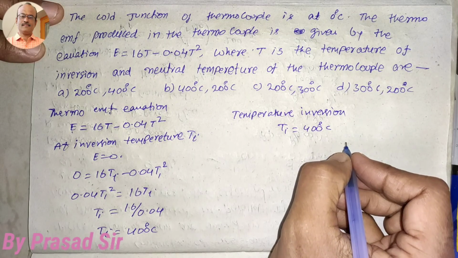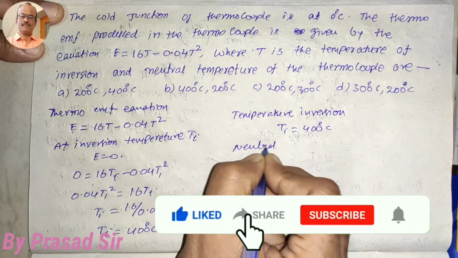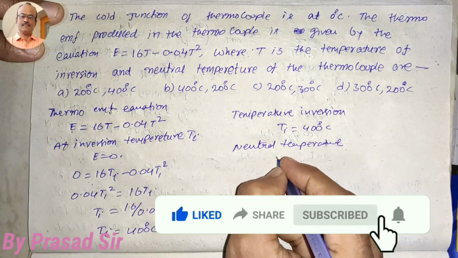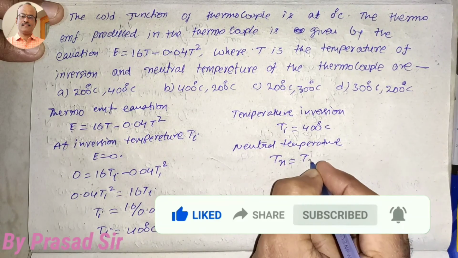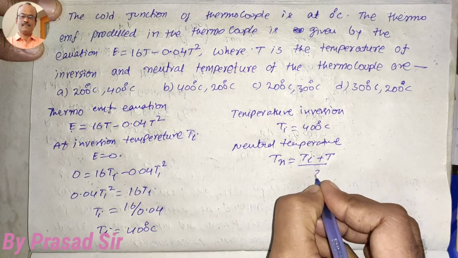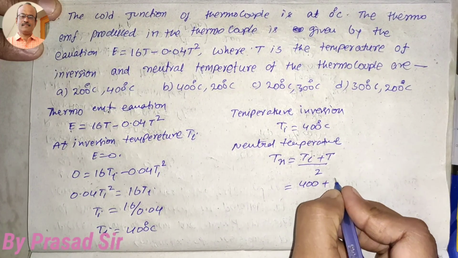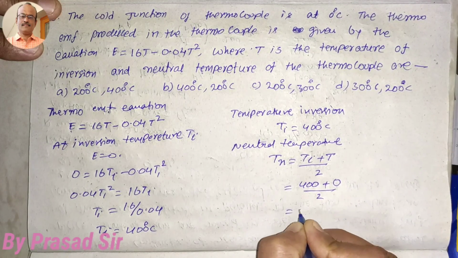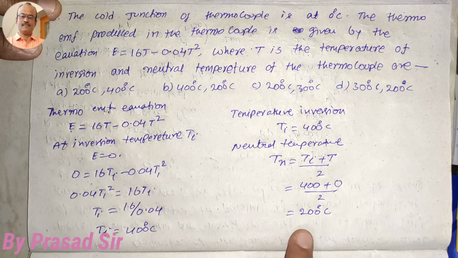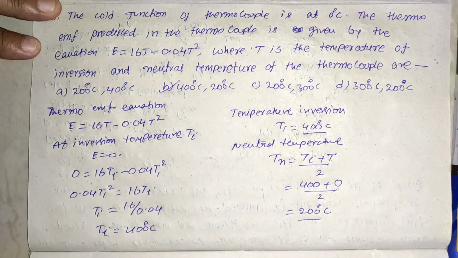But which one do we want to calculate? Neutral temperature. So neutral temperature, that is Tn, is equal to inversion temperature plus temperature at cold junction divided by 2, that is 400 plus 0 divided by 2, which is equal to 200 degrees centigrade. Which option is correct here? 400 and 200. Option B is correct.